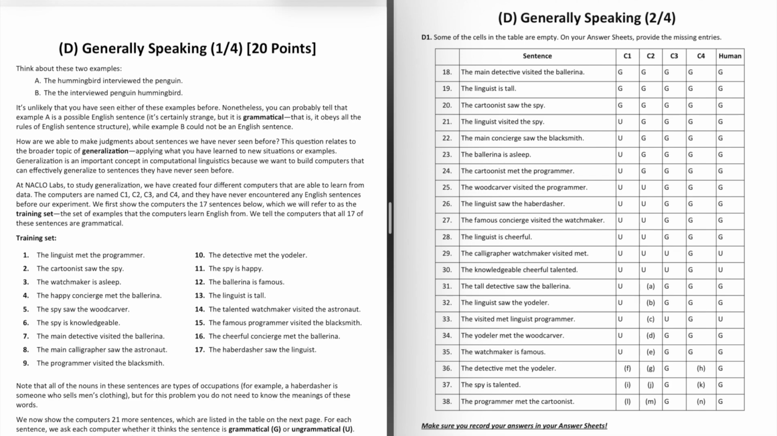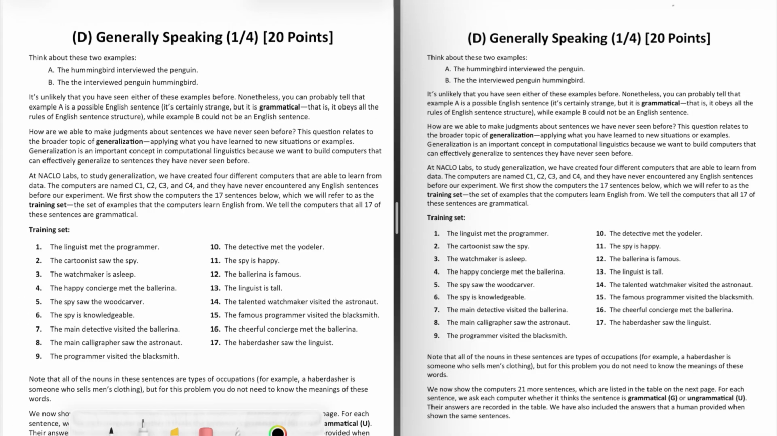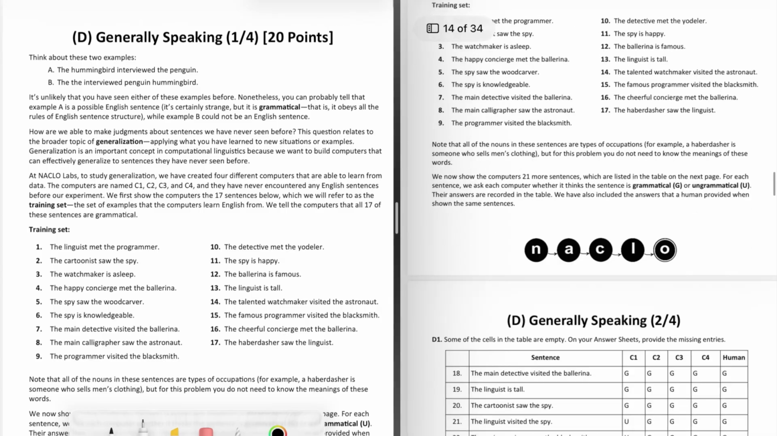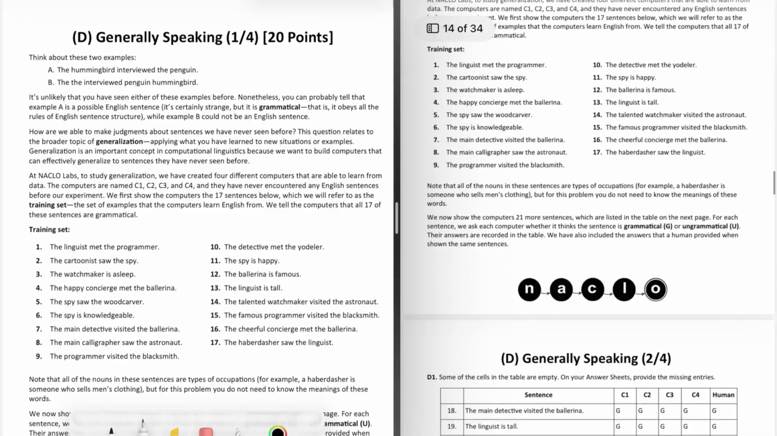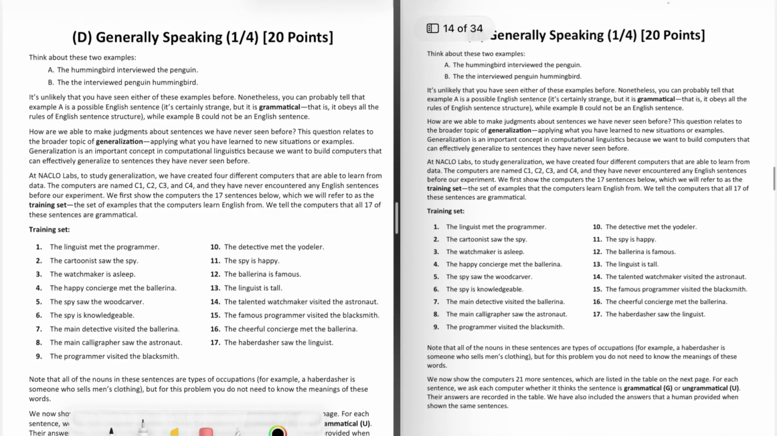So we're going over "Generally Speaking", which is problem D from the open round of 2024. This problem has a lot of pages to it, 4 different pages. So I have a split screen here to have the information that I need on this side, and then I'll have my writing on this side. Hopefully that'll be easy to follow along and see what I'm working on. So let's just get started.